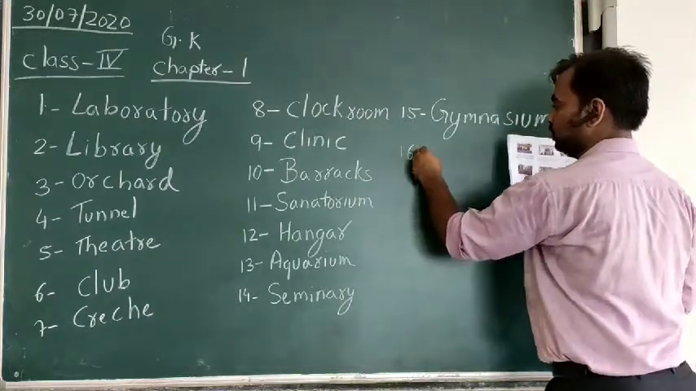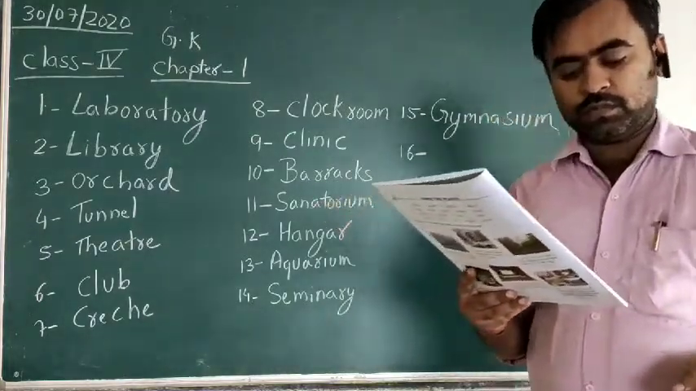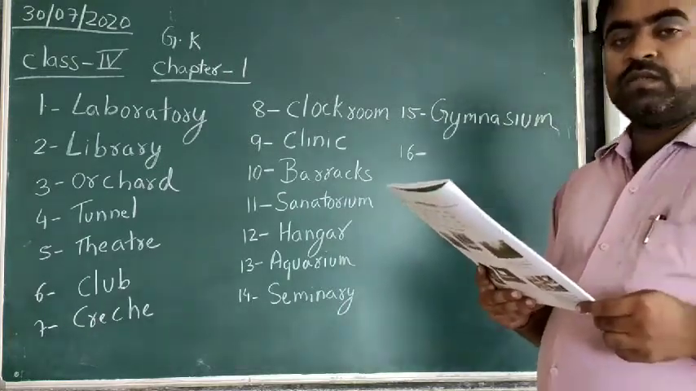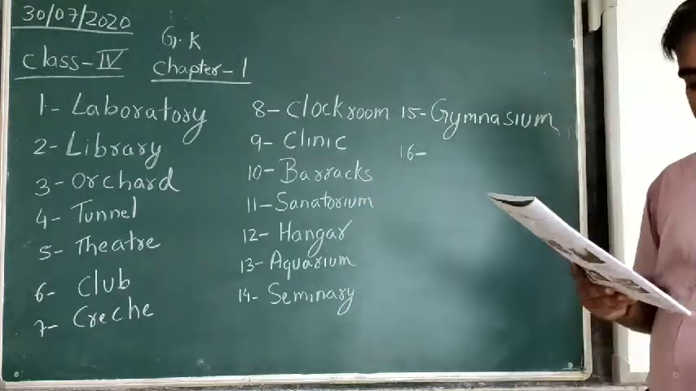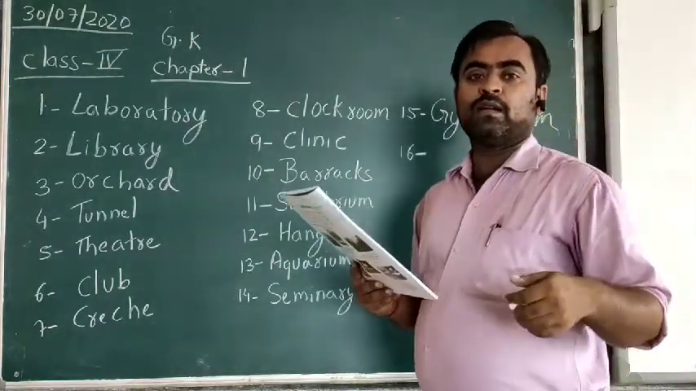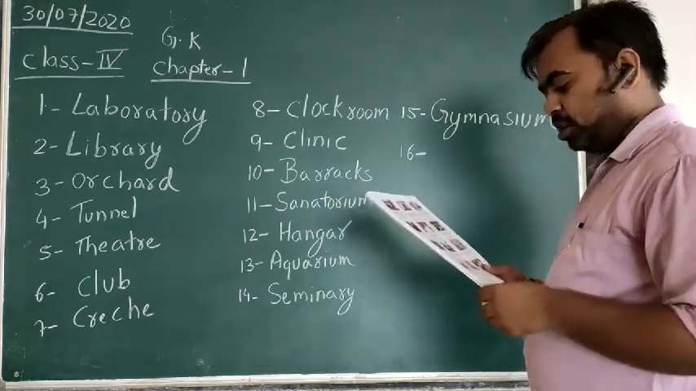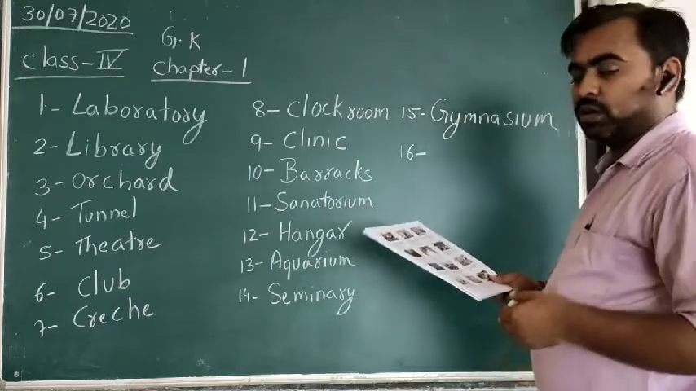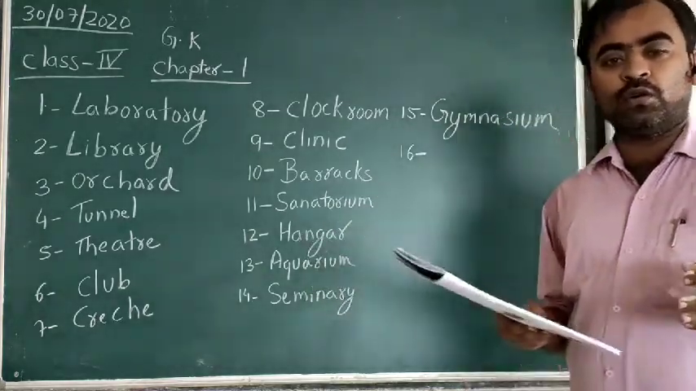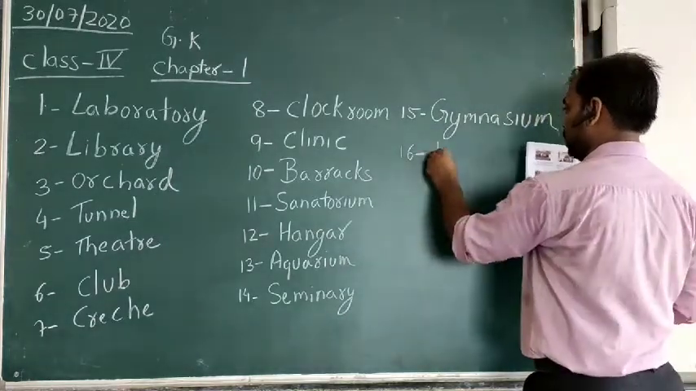16th one, a place where ships can take shelter from the open sea. The place where ships can be taken to the side of the sea for some maintenance work, or for loading and unloading of cargo or passengers. It is called harbor.